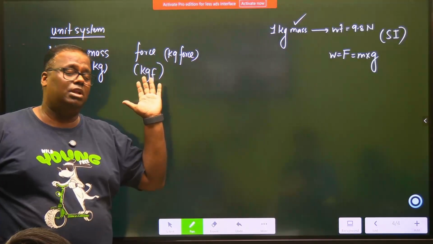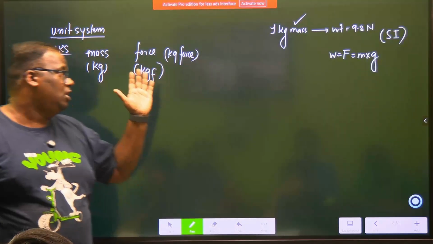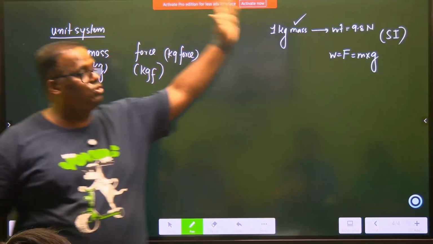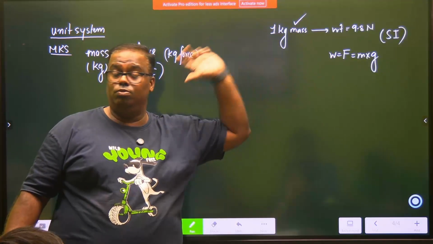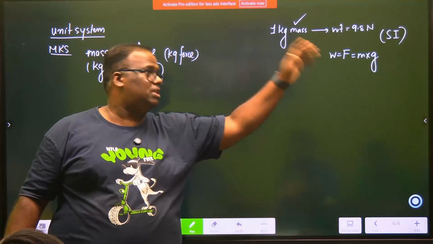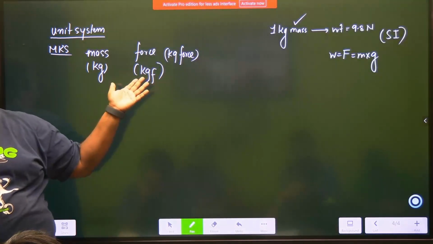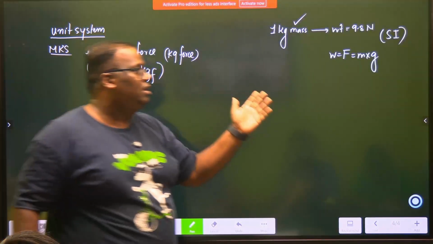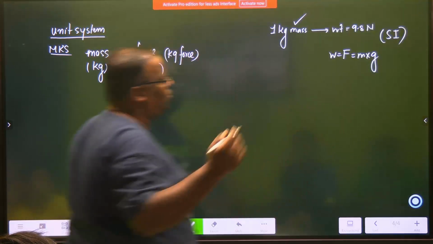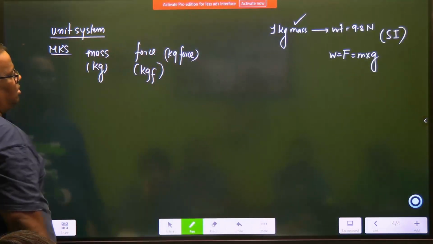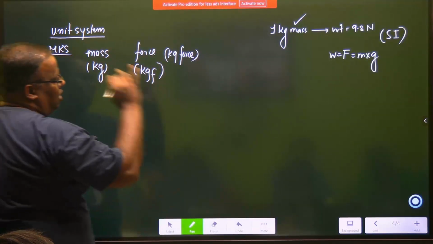So we used to struggle a lot. We would be given problems in this, and asked to give the answer in this. So your conversions should be very good. Nowadays everyone studies only in SI. In our time this was very prevalent. You are in grade 8, you don't know right now. Okay, kg force. Now see here.